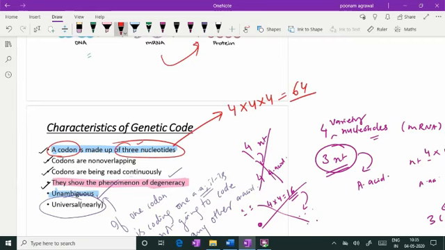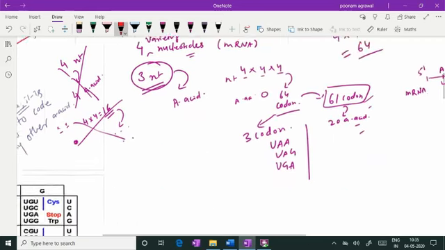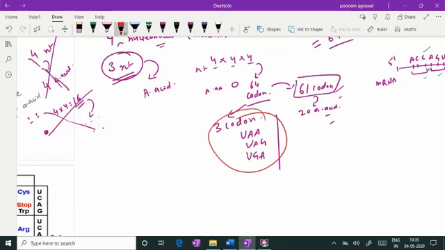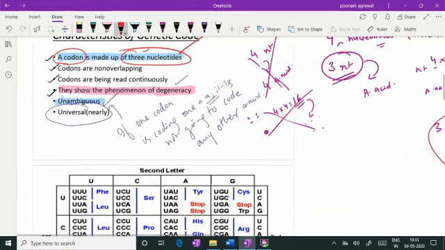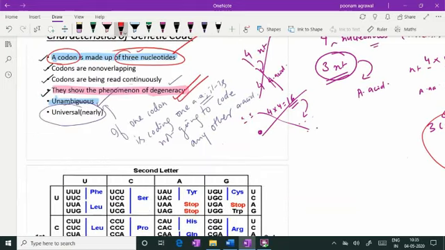And out of 64 codons, 3 codons are stop codons. They do not code for any amino acid, and the remaining 61 codons code for 20 amino acids. This point itself tells you about the phenomenon of degeneracy, where multiple codons are coding the same amino acid, right? So these are the rules of degeneracy.